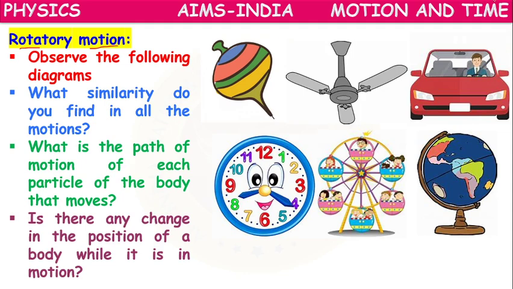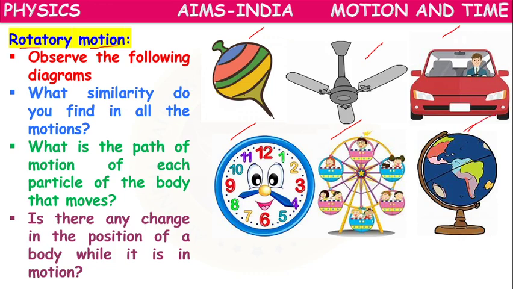Here on the right side we have given so many diagrams: a spinning top, rotating fan, moving car, wall clock, giant wheel, which you usually observe in exhibitions, or globe. You might have seen a globe on the principal's table in your school.